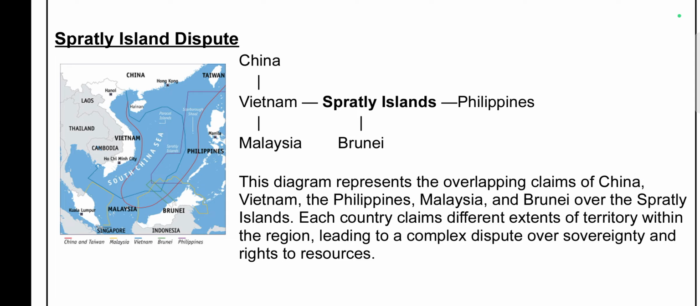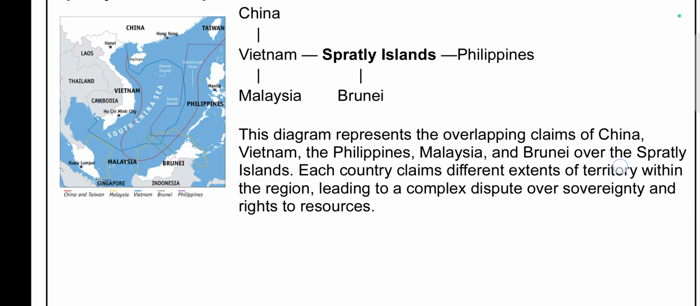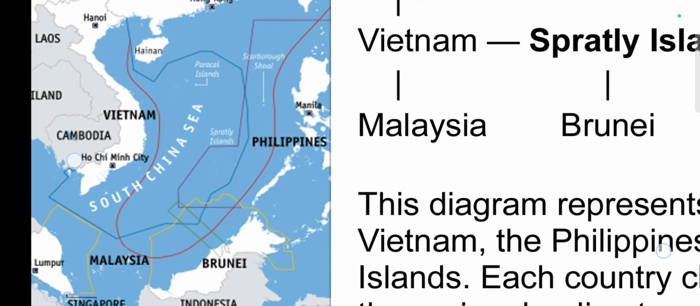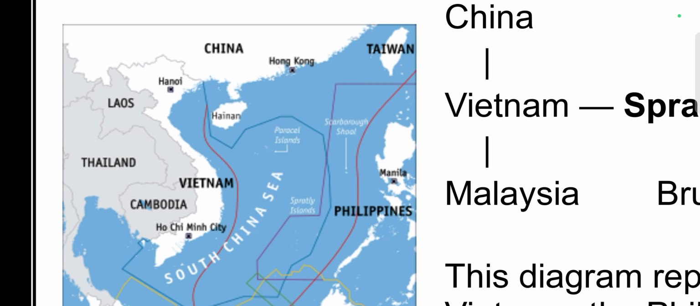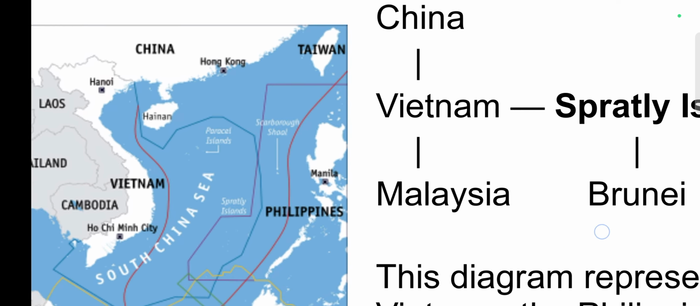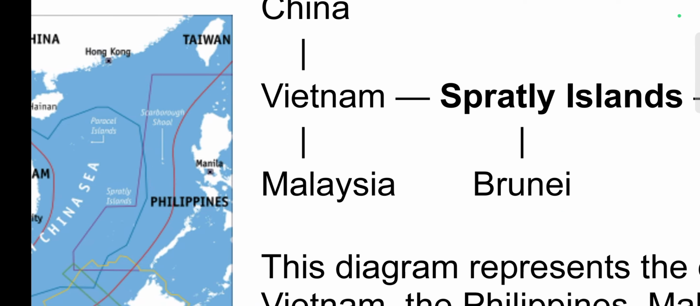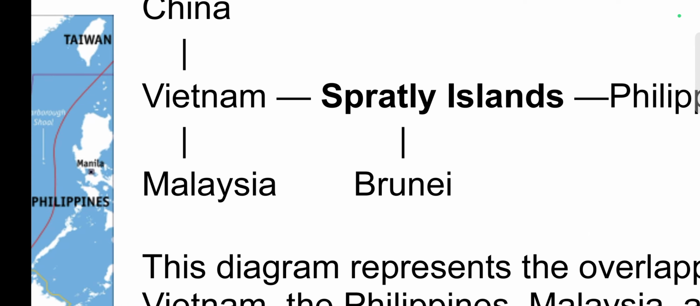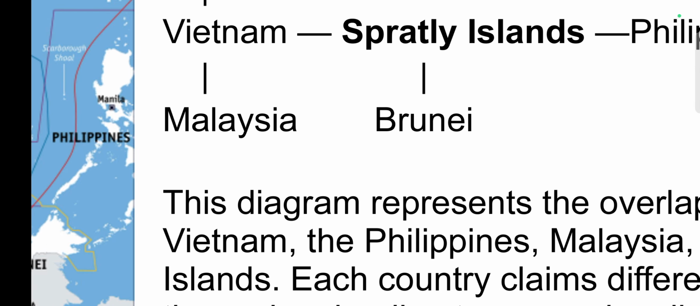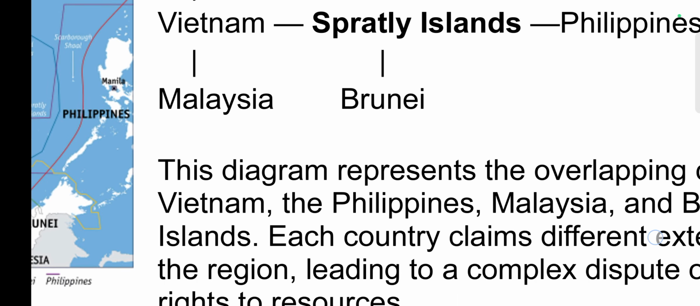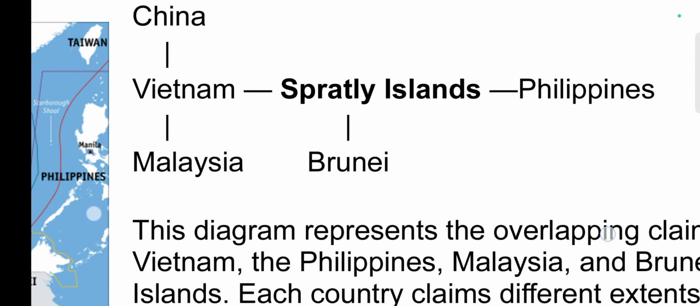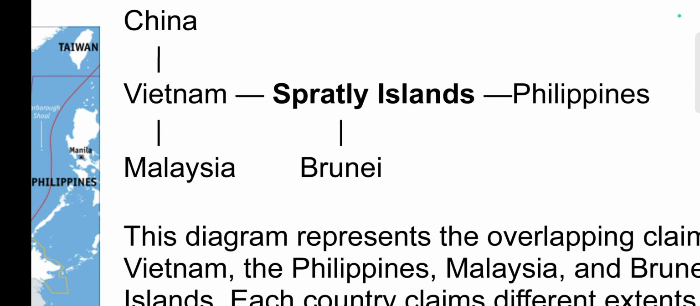Next is the Spratly Island dispute. So we have drawn this diagram. You can also look at the map. In the north is China. On the southern part of it, Spratly Island is Vietnam, Malaysia. On the east is Brunei, and to the south is, to the east is the Philippines, and to the south is Brunei.